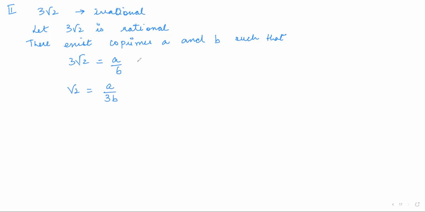Now, if the question comes in 2 marks or 3 marks, you don't have to prove separately that under root 2 is irrational. But if it is a 4 mark question, then you will prove the LHS to be irrational and RHS to be rational, and then you will say there's a contradiction. Is that okay? Okay. Now, LHS, we already know it is irrational. LHS is irrational here.